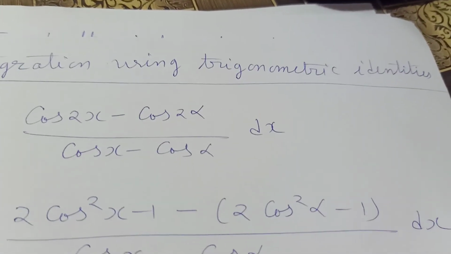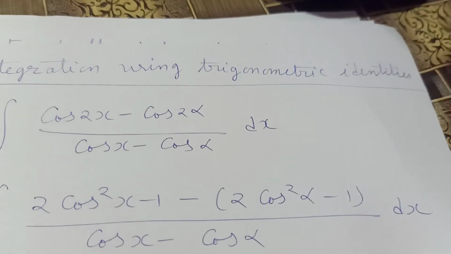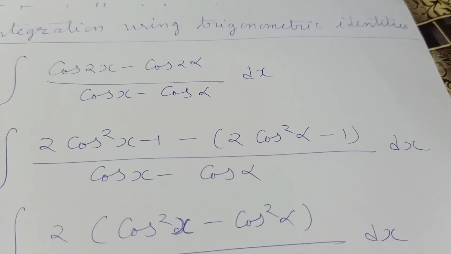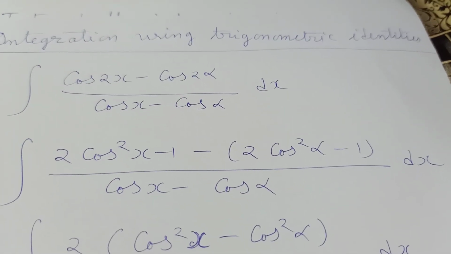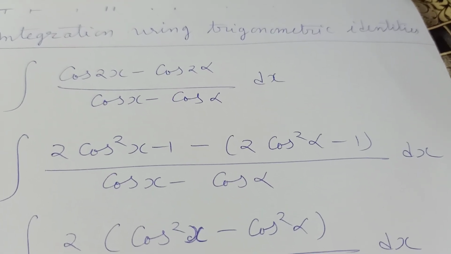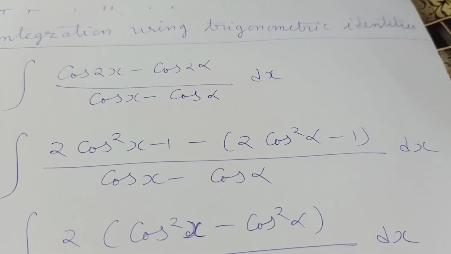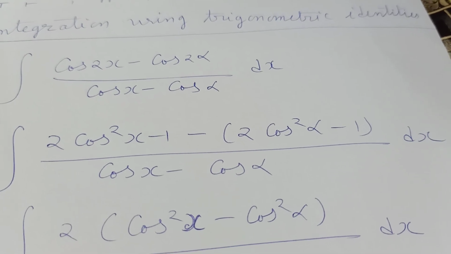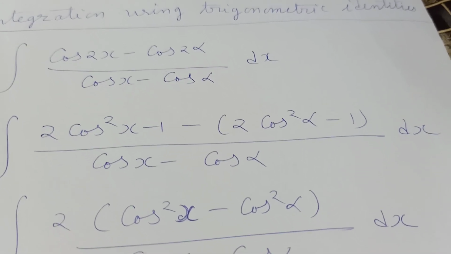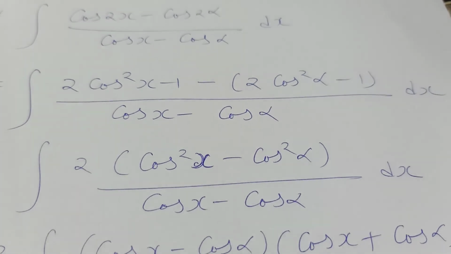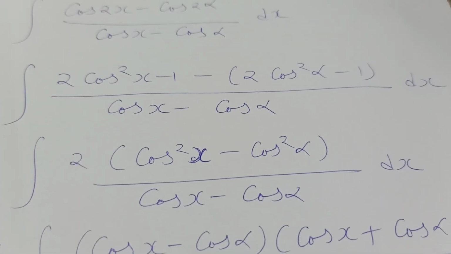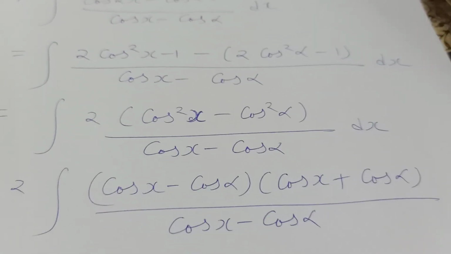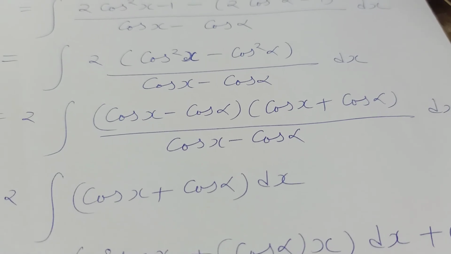Now here is a function which involves trigonometric terms, that is cos 2x minus cos 2 alpha upon cos x minus cos alpha dx. Here we will use the formula for cos 2x, which we have studied in class 11th. So cos 2x equals 2 cos square x minus 1 minus 2 cos square alpha minus 1. If we simplify this, we will get 2 into cos square x minus cos square alpha. Again simplifying, we will get cos x minus cos alpha into cos x plus cos alpha upon cos x minus cos alpha.